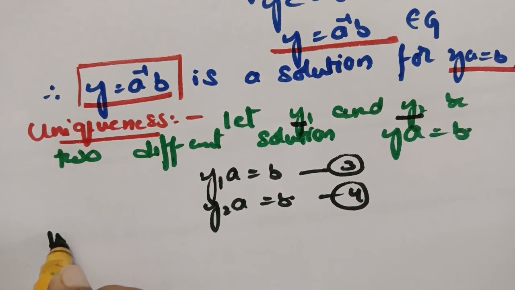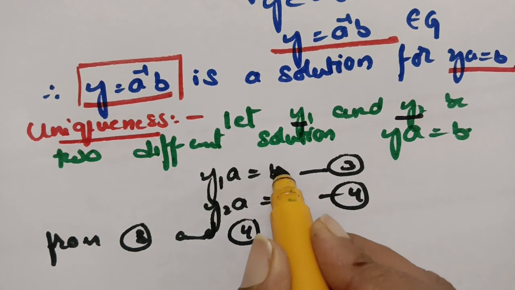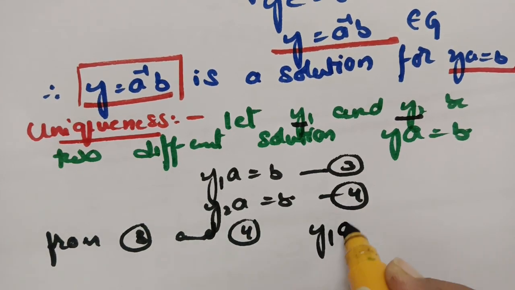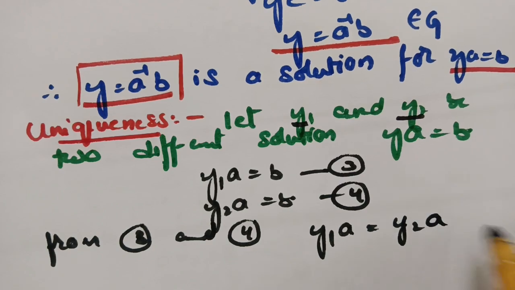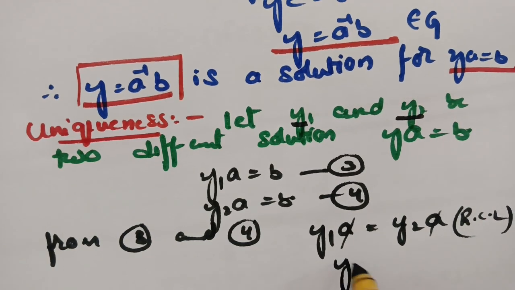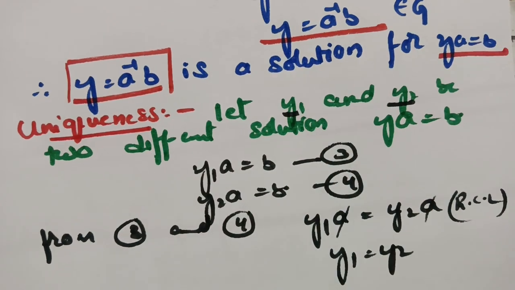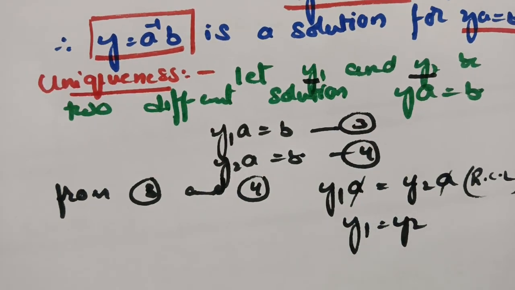So this is 3 and 4. From 3 and 4, both are b values, and I'm equating, that is y1a is equal to y2a. Now by the right cancellation law, y1 is equal to y2. Now I have taken different solutions y1 and y2, and I have shown that those two are same.